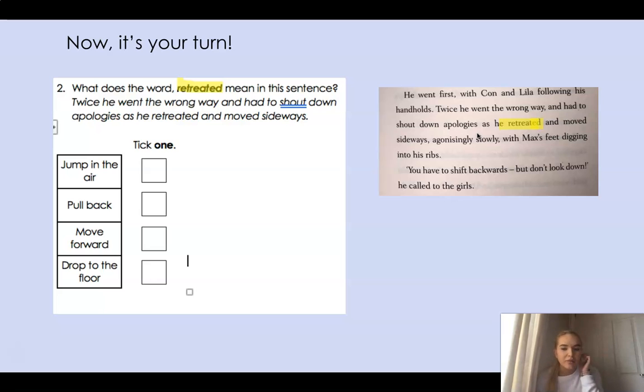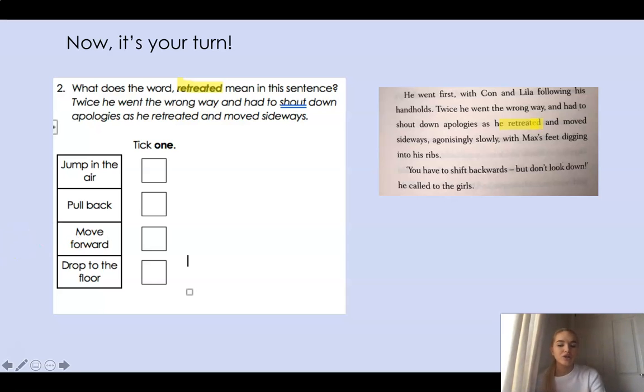But let's read the following ones to see if it's right. Move forward. We've already said that Fred has gone the wrong way, so he wouldn't be moving forward. He would have definitely had to turn around or make that movement which suggests that he needs to go another way. So that could be pull back.